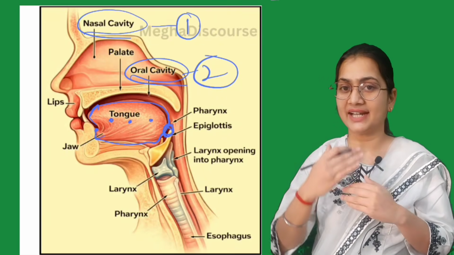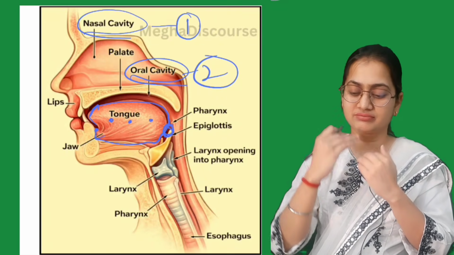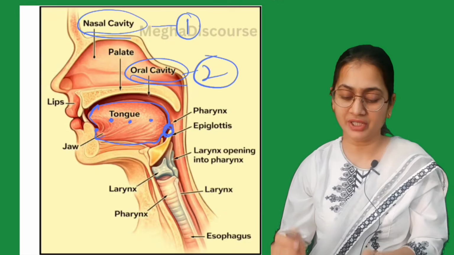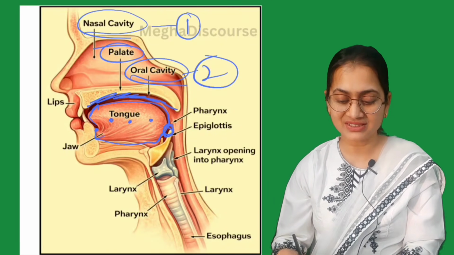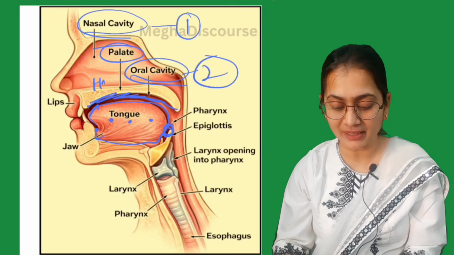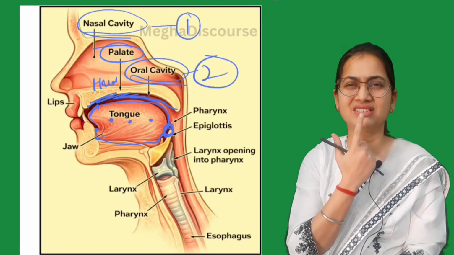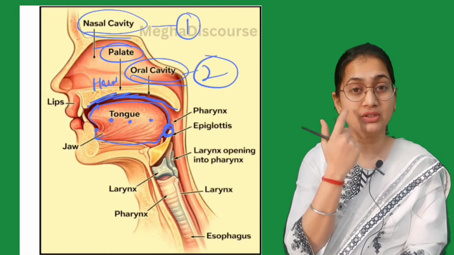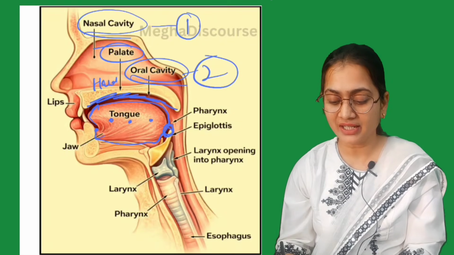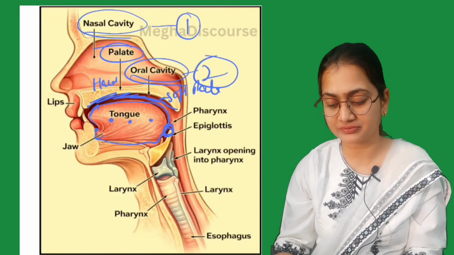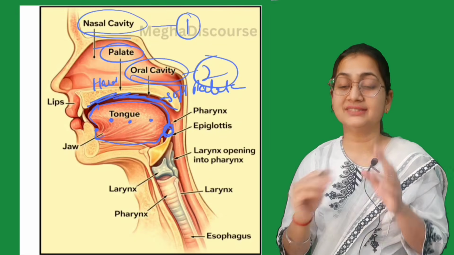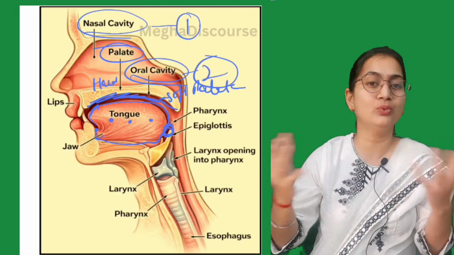Now let us understand the upper part of our mouth. Here we have the palate. First we have the hard palate, which is very hard when you touch your tongue to your upper part. Then at the back we have the soft palate, and in the soft palate we have the velum and uvula.